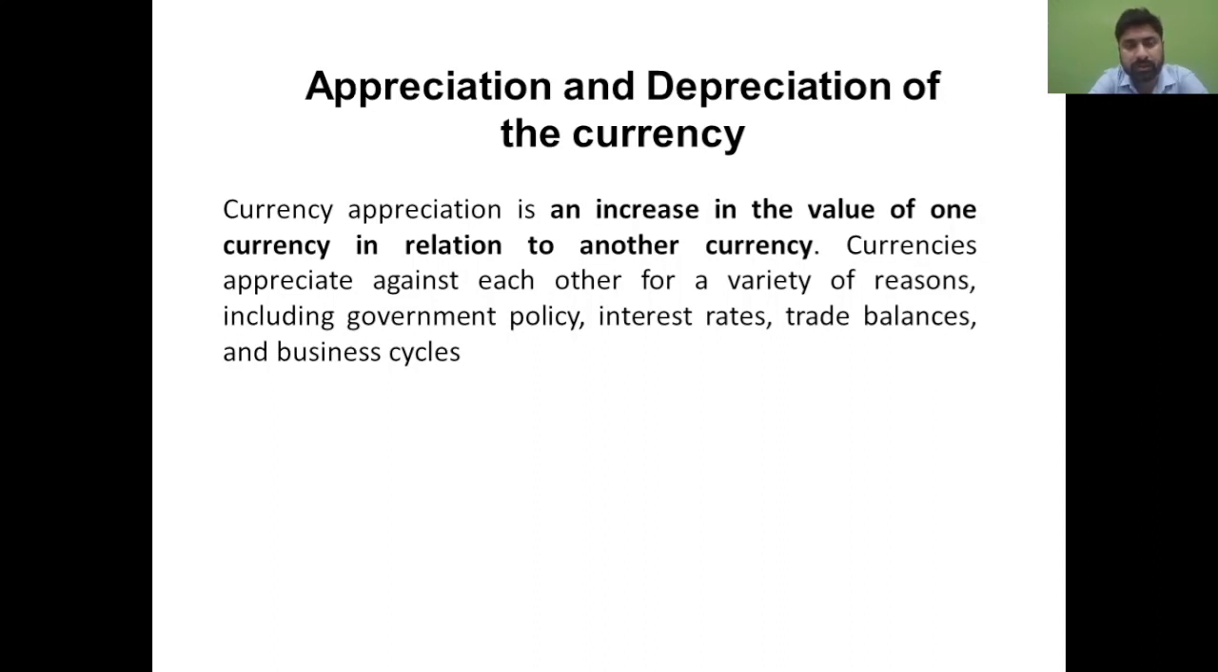Primarily, appreciation can be understood as the increase in the value of one currency in relation to another currency. So appreciation is a positive word. If there is an increase in the currency price, that will be considered appreciation. Similarly, if there is a decrease in the value of that particular currency, it will be considered depreciation. So this is the definition on your screen. You need to write this in your examination, so please note it down.